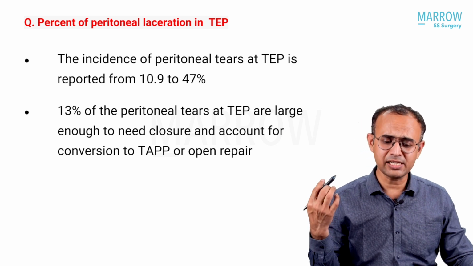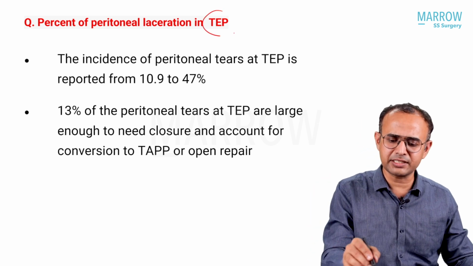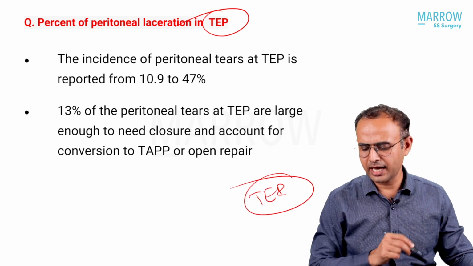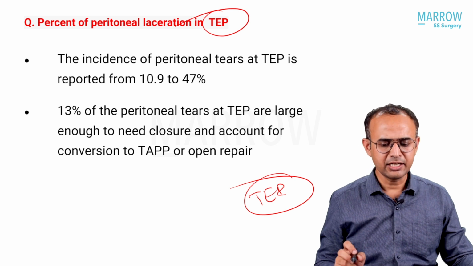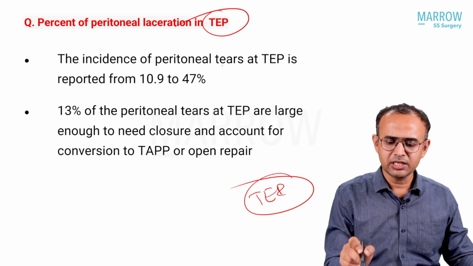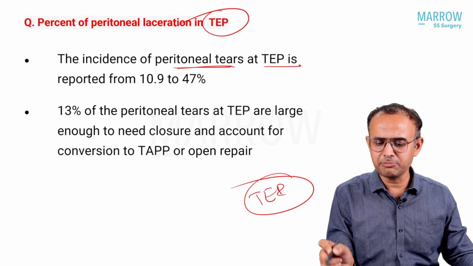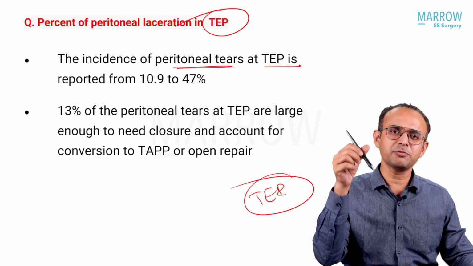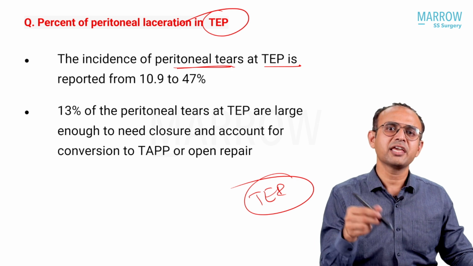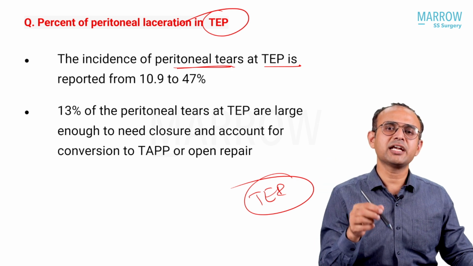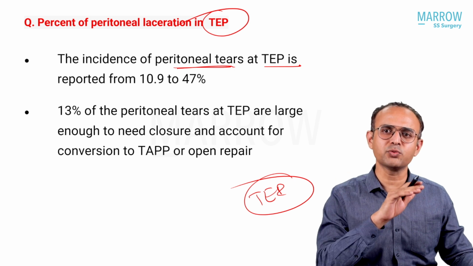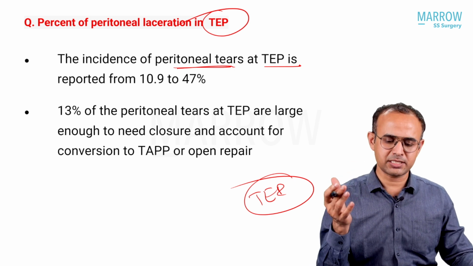Percentage of peritoneal rent or peritoneal laceration in TEP. TEP is totally extraperitoneal hernia repair for inguinal hernia. In that, what has been mentioned is peritoneal tear in TEP. It is one of the important problems in TEP: if the peritoneum gets a rent, air will escape into the abdomen, and it will be difficult to maintain your extraperitoneal space.